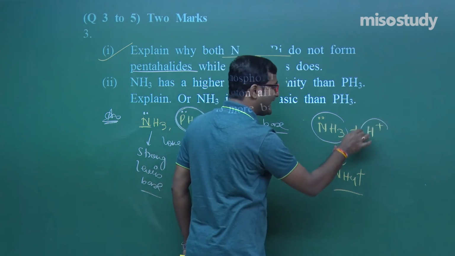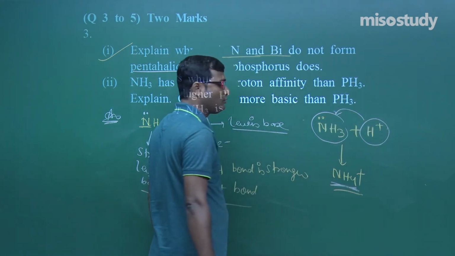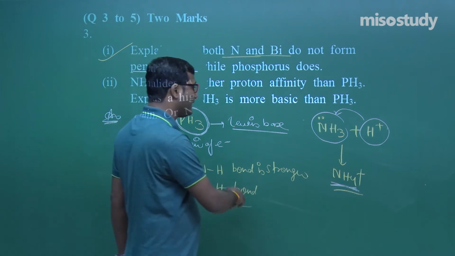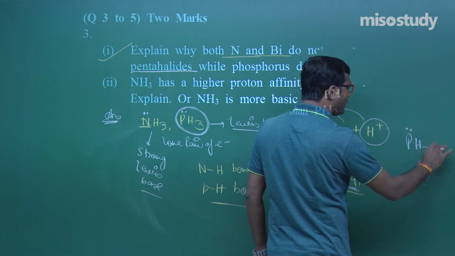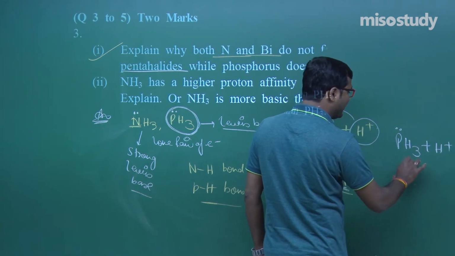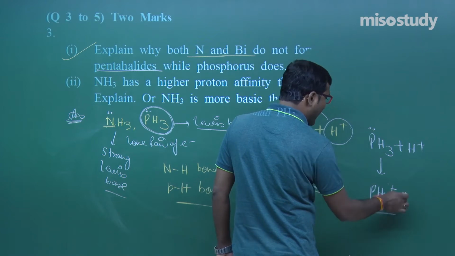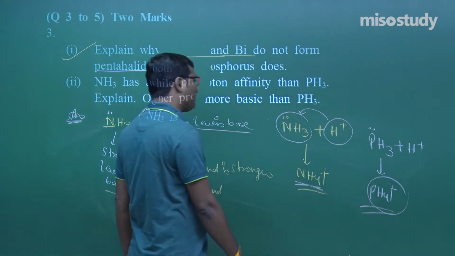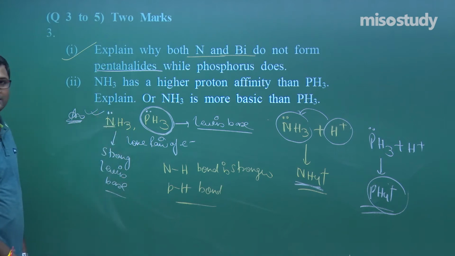So the proton will be attracted towards NH3 easily and converted into the NH4+ ammonium ion. In case of PH3, there is a lone pair of electrons, but in comparison to nitrogen it has less proton affinity and hardly forms the PH4+ ion. Clear, my friend? This is the explanation related to this.